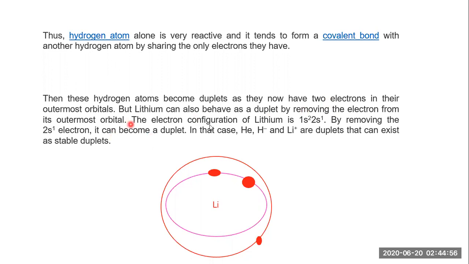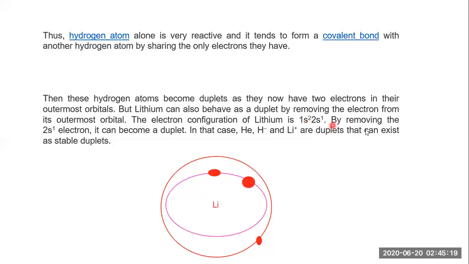The electron configuration of lithium is what? 1s2, 2s1. What is that s2? The shell which is nearer to the nucleus is called the s orbital. So the s orbital is written over here. How many electrons are there? 1, 2. So 2 is written over there. This is the first, this is the second, and how many electrons are there? One. So 1s2, 2s1.